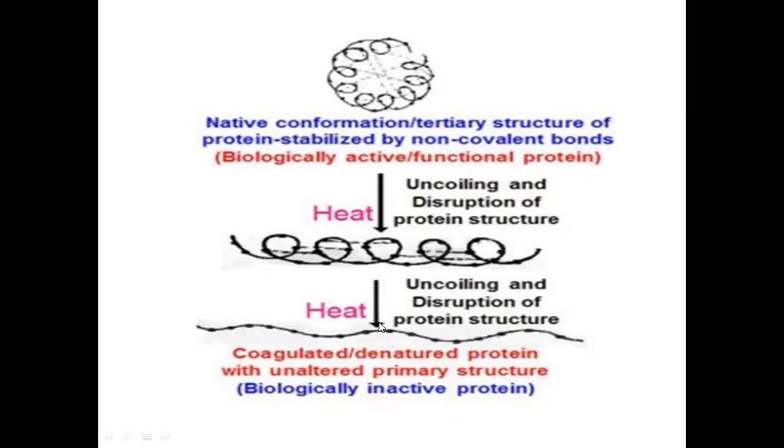The protein we have in the native form is in a biologically active form, a functional protein, but after denaturation it forms an inactive protein. So this is all about the structure of protein and denaturation of protein. Thank you.